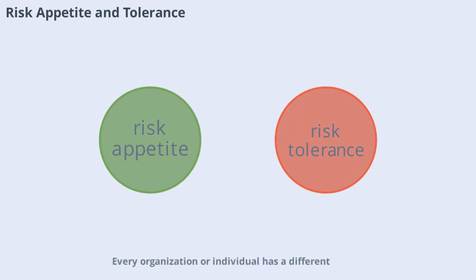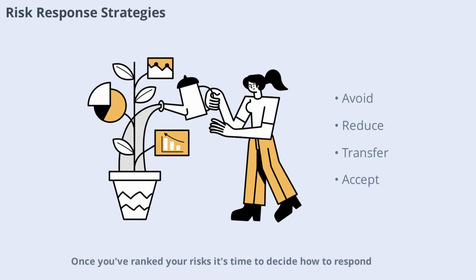Every organization or individual has a different level of risk they're willing to accept, known as risk appetite. Risk tolerance is the specific amount of risk you can handle before action is needed. Understanding your risk appetite and tolerance helps guide your risk ranking and management decisions. It ensures that your strategies align with your goals and comfort level, preventing unnecessary stress or missed opportunities. Once you've ranked your risks, it's time to decide how to respond.